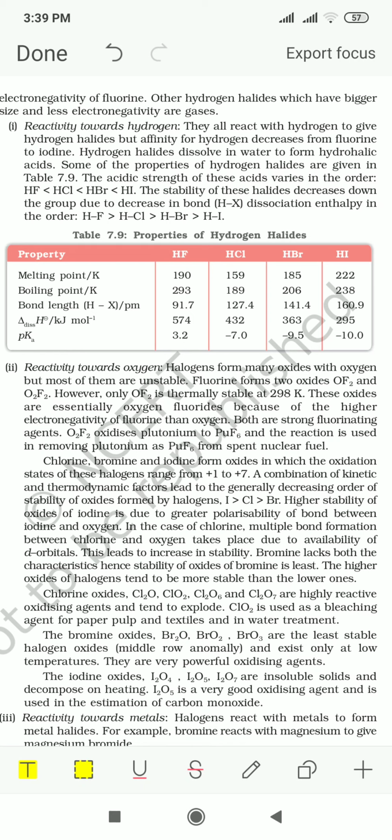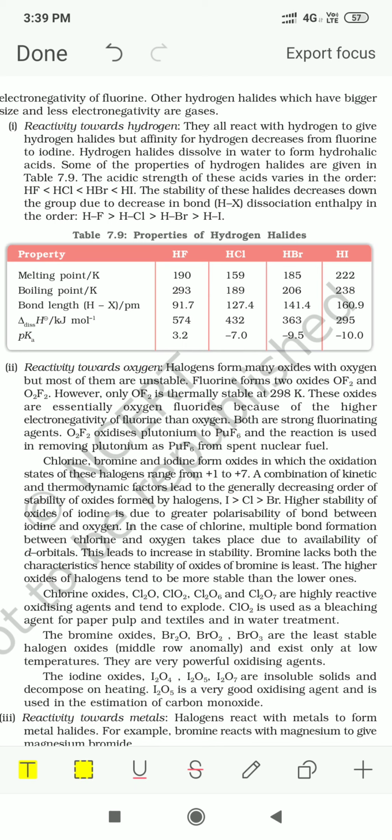As you are moving down the group, the acidic strength of the hydrides increases, that is, the ease with which H plus ions are formed in water will increase when we move down the group. It means HF is the least acidic.